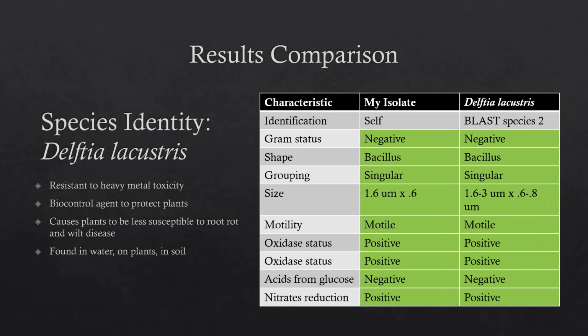Delphia lacustris is resistant to heavy metal toxicity and has been proposed for use as a biocontrol agent to protect against phytopathogens. Plants growing in soil that contains Delphia lacustris are less susceptible to root rot and wilt disease. Delphia lacustris can typically be found in water, on plants, and in soil.